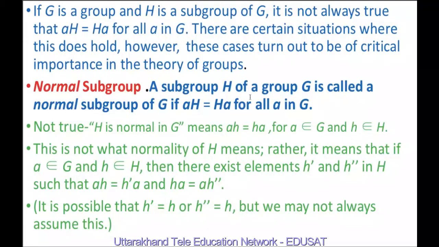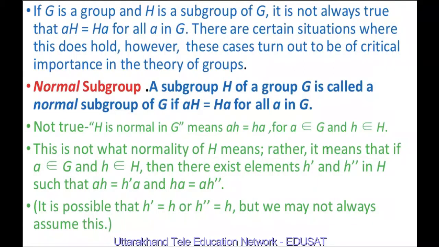A subgroup H of a group G is called a normal subgroup of G if aH is equal to Ha for all a in G. Many students make the mistake of thinking that H is normal in G means ah is equal to ha for all a in G and h in H. This is not what normality of H means.